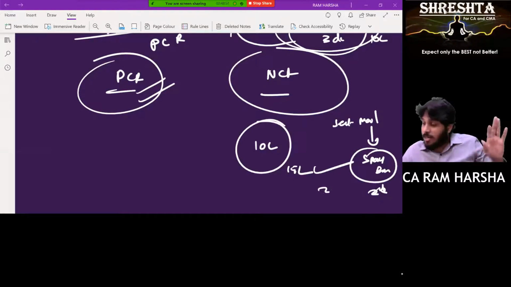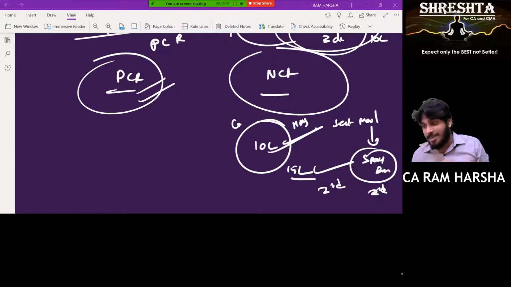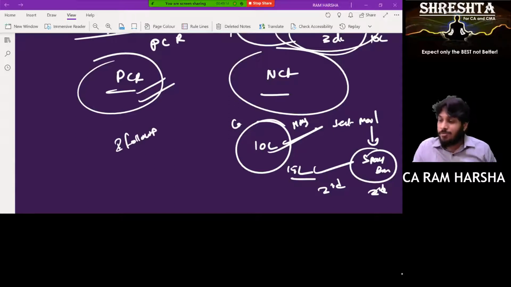In the third party books it is 15 lakhs. In my company where I am doing audit, they are material misstatement. But since I did not get reply, I thought 10 lakhs is correct. I gave true and fair opinion. Risk is there or not? Yes, sir. Whereas in PCR, if I don't get a reply, I will follow up until I get a reply. Yes or no? Yes, sir. That's it. So PCR is a superior method.